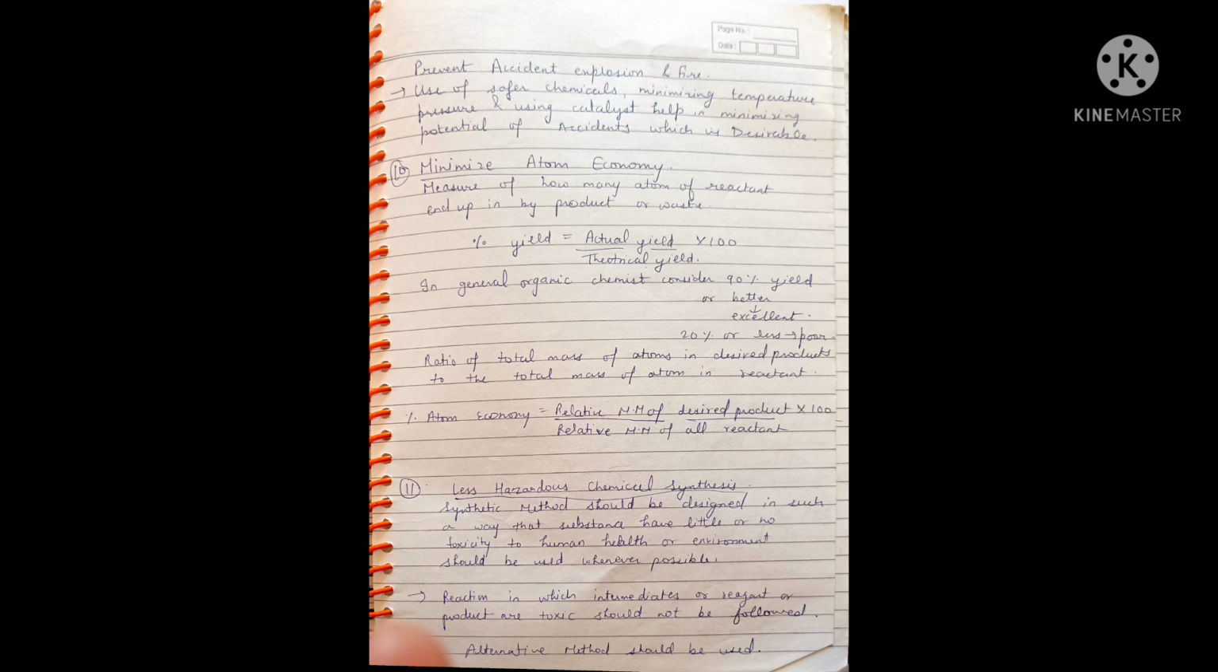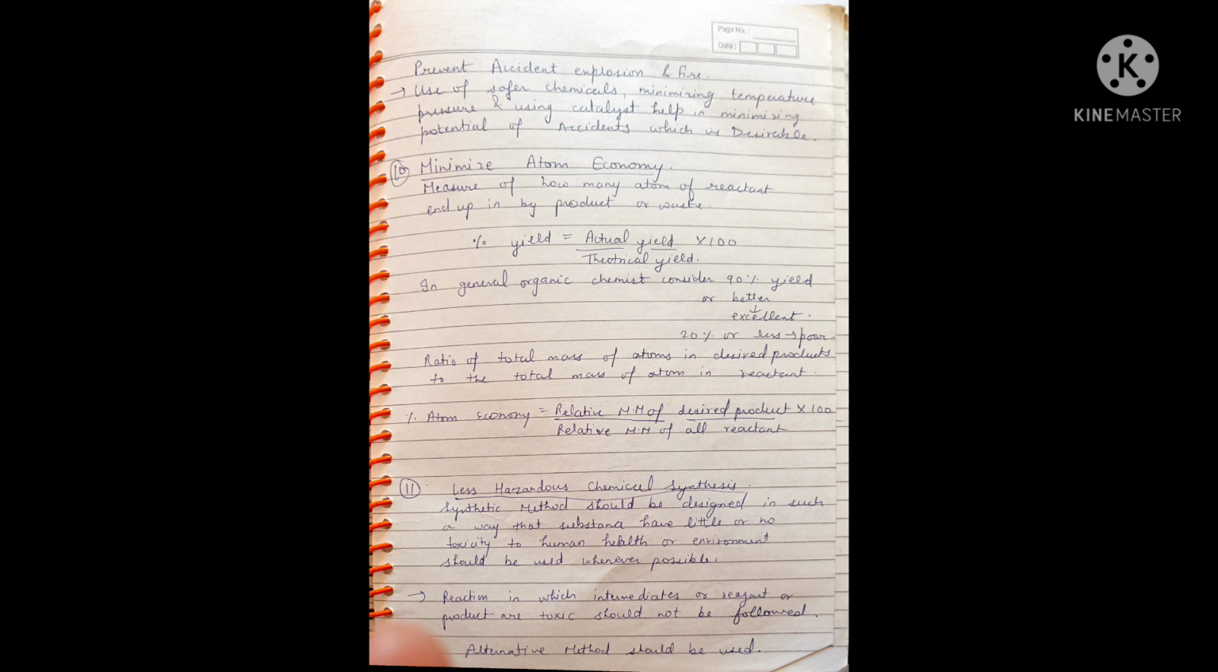10th principle is maximize atom economy. Measure of how many atoms of reactant end up in byproduct or waste. Percentage yield equals actual yield upon theoretical yield into 100. In general, organic chemists consider 90% yield excellent, 20% or less poor. Atom economy is the ratio of total mass of atoms in desired product to the total mass of atoms in reactants.